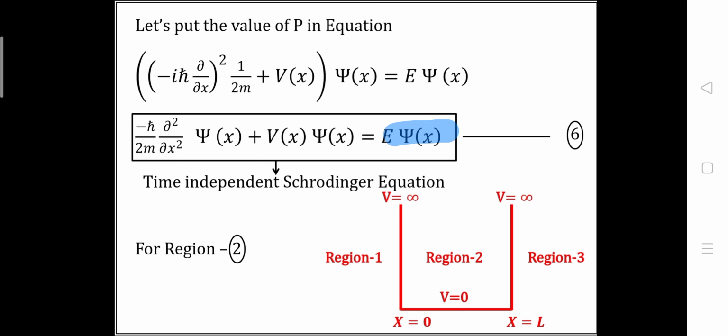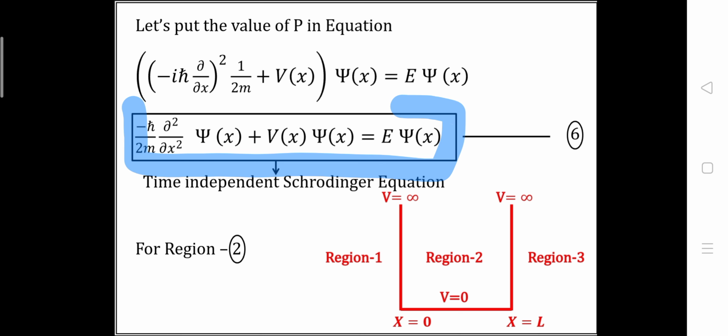So this will be the time independent Schrodinger equation of the particle. Okay, and here this equation is known as the time independent Schrodinger equation,